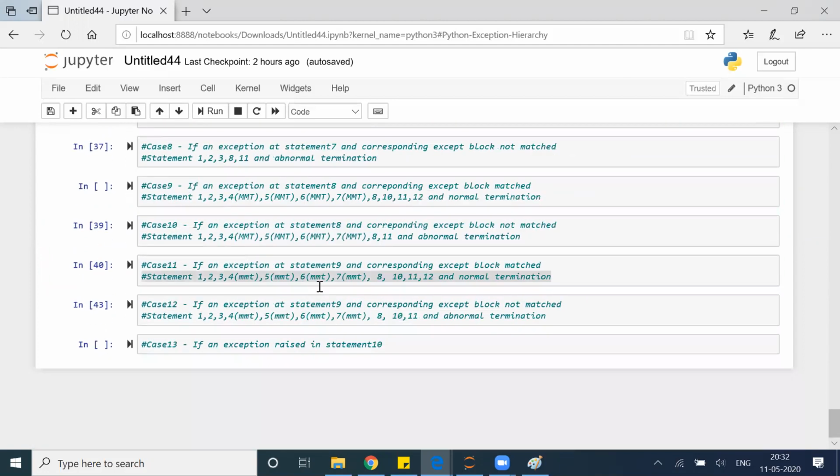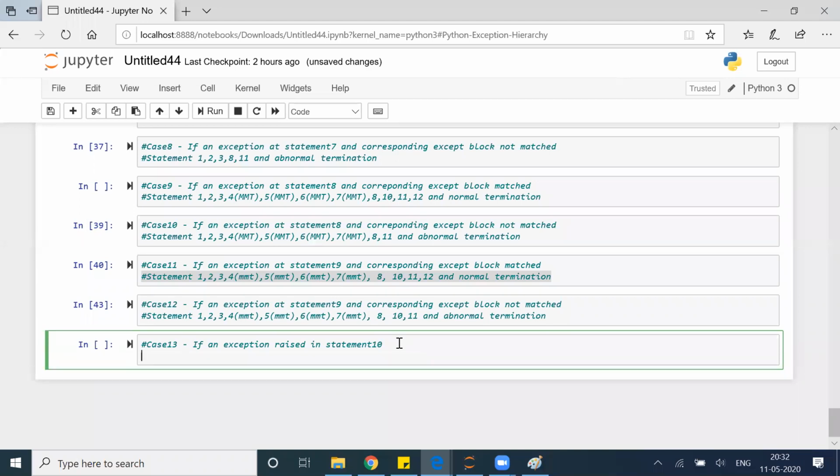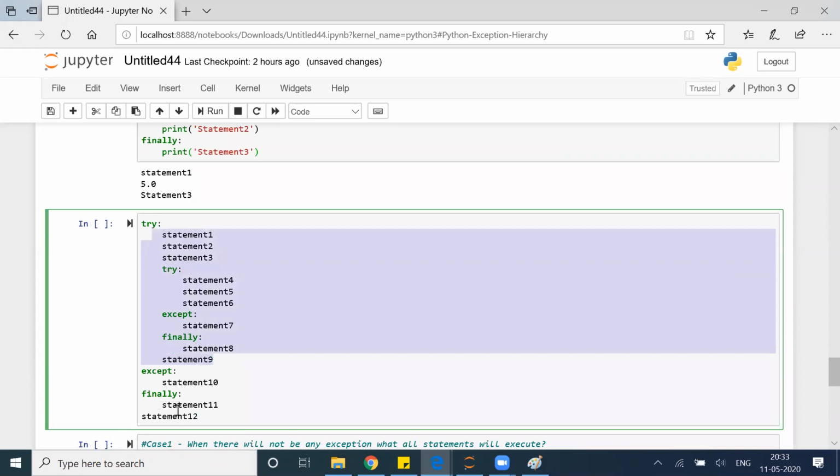So basically I'm not sure what all statements will run at the top. Error may be anywhere, but statement 11 will run, that is for sure, and abnormal termination, right? How will it come to 10? It will come to 10 only when any of the errors happen here.